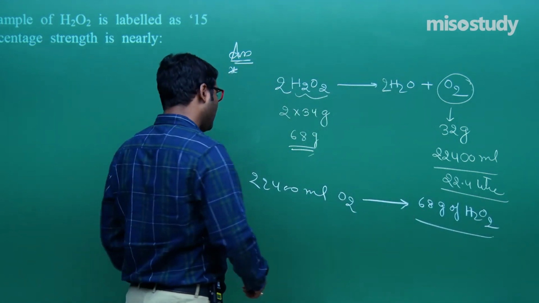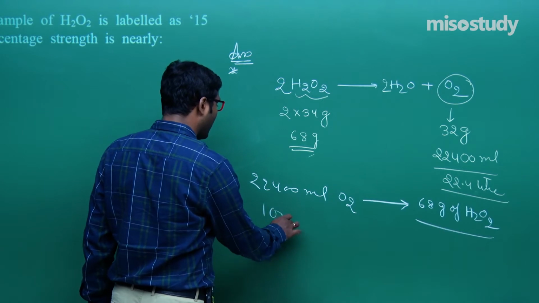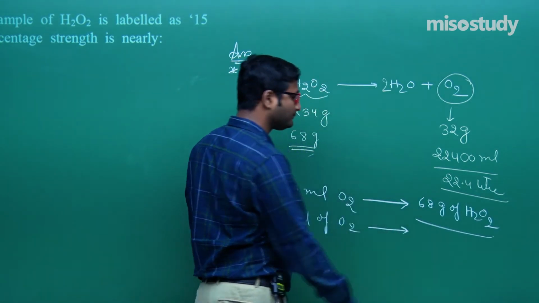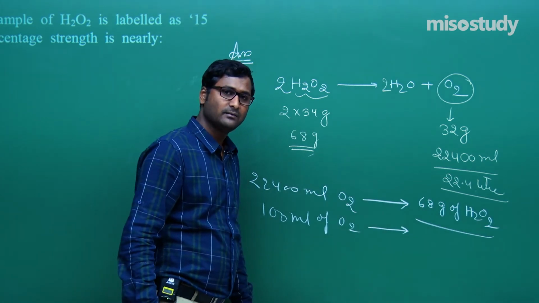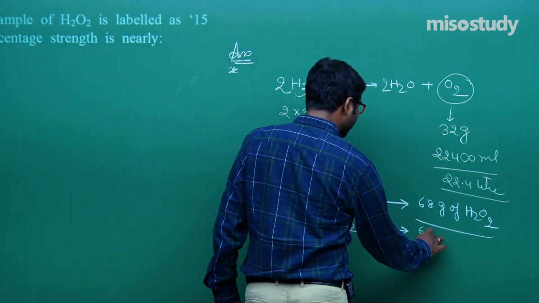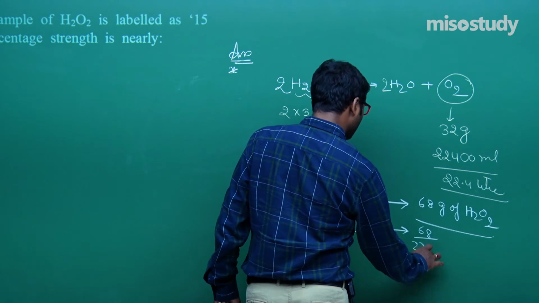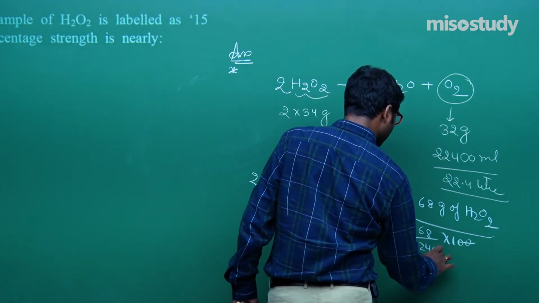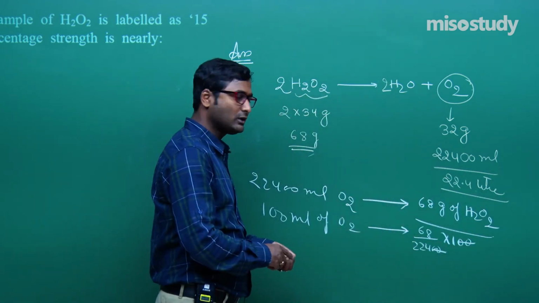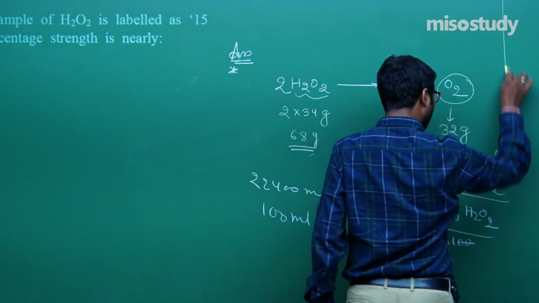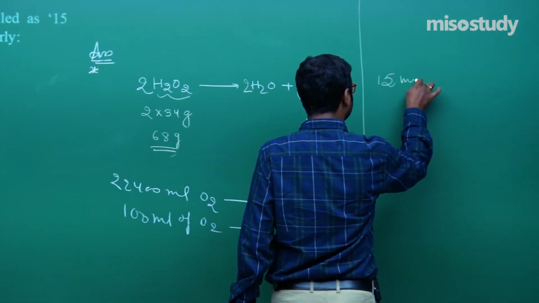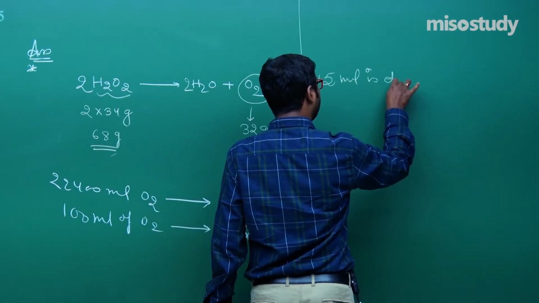Clear, friend? Now if anyone asks you how 100 ml of O2 is obtained from, that is 68 upon 22400 into 100. This will cancel this one. Now the question is 15 volume. So how to write here? That is 15 ml is obtained from,